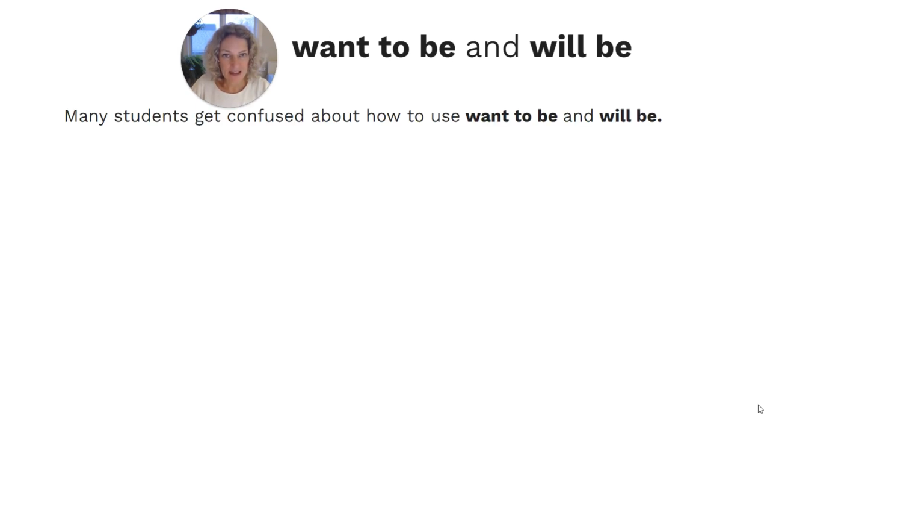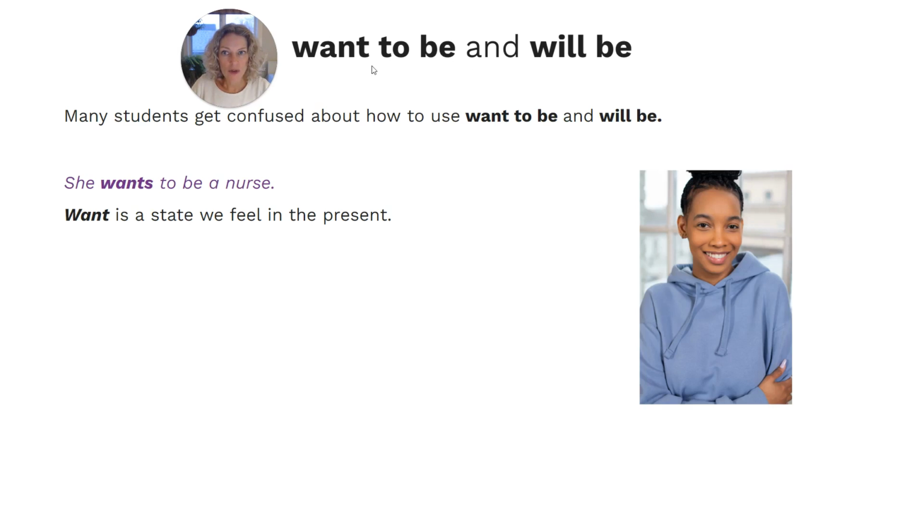So one source of confusion when students are talking about the future is between the phrase want to be and then using the future for will be. So I can understand this because we're using both of those constructs to talk about future plans. But the big difference is that when we are using want as our main verb, want is a state that we feel in the present.